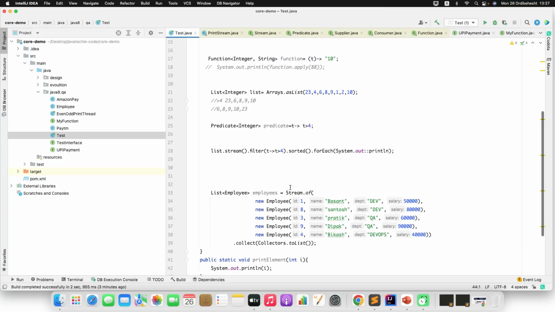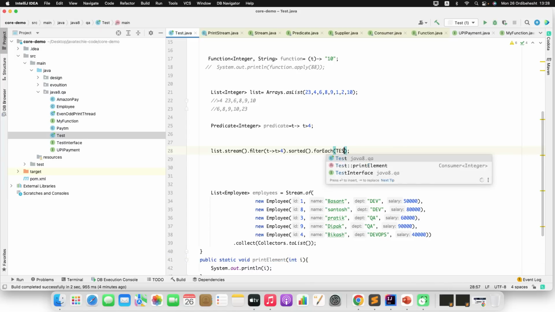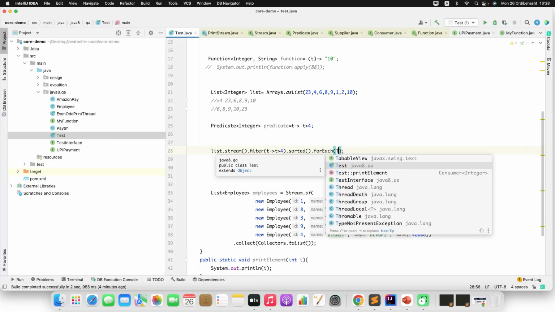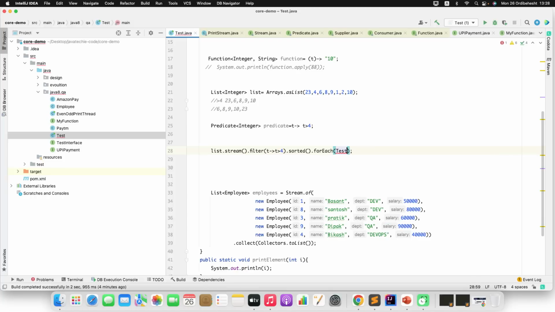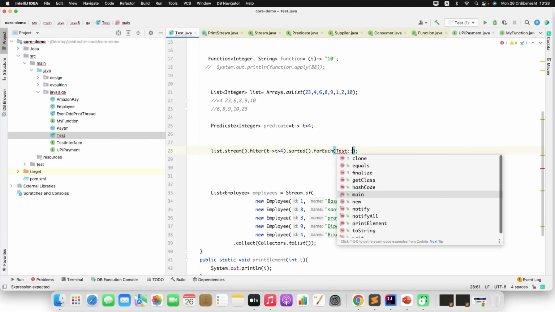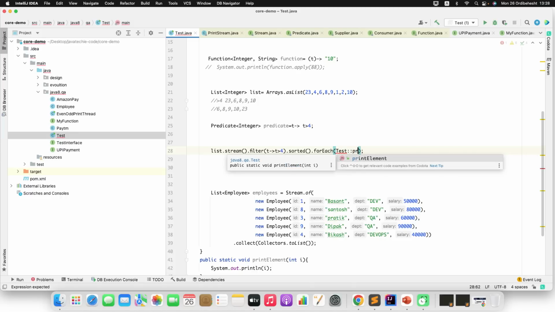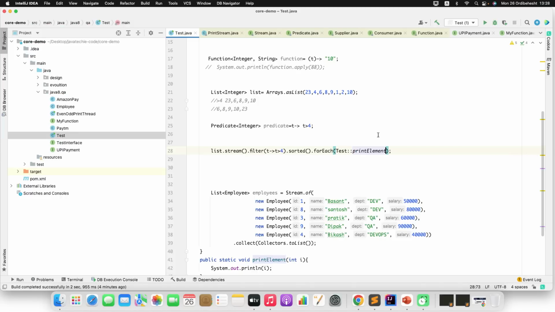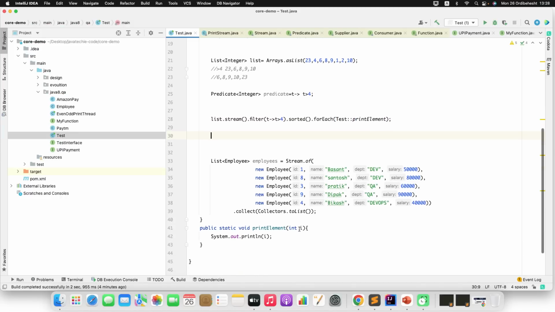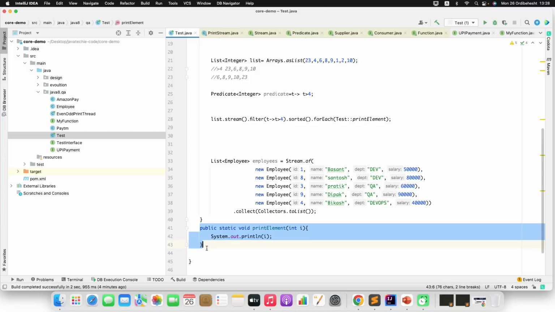Now rather than using system.out.println, since this is my static method, I can refer to that method using my class name. What is the class name? Test. Correct? Now I can call this method by this signature with the double colon. Since this is my static method, I can directly call it with the class name, print element. Whatever input you are giving, we are just printing inside this method. This will also do the same as sysout.